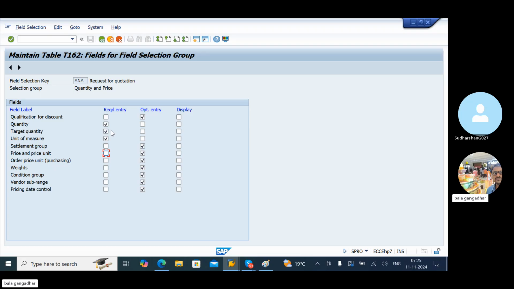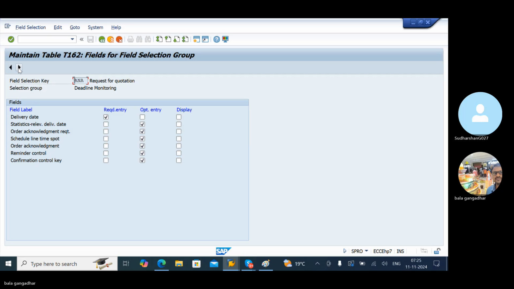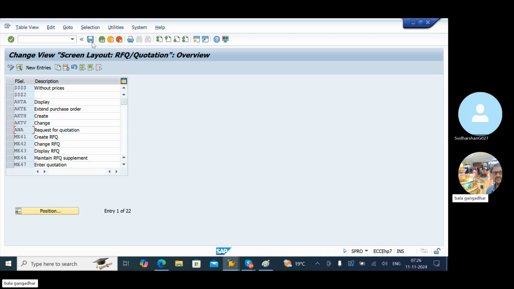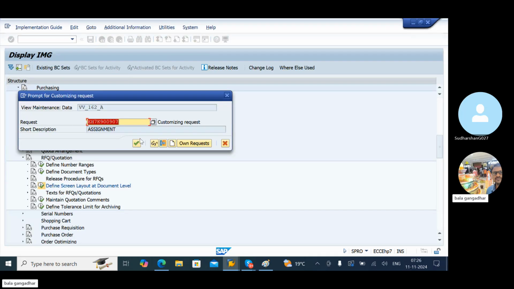Click on next screen. Delivery date. Next screen. These are all the main important fields. Click on back and save.